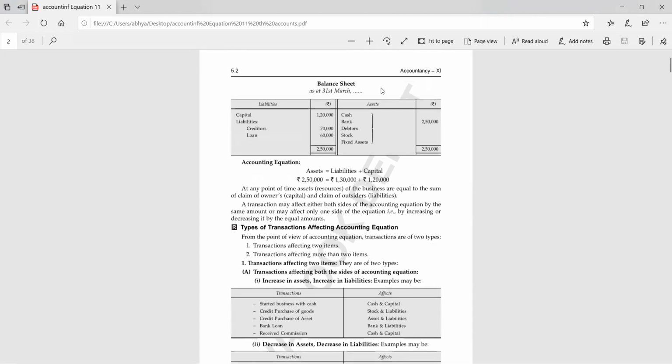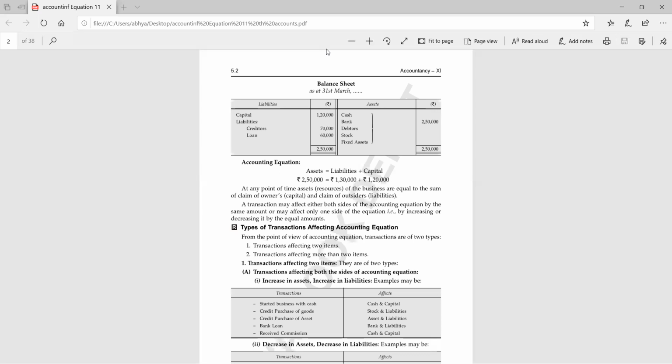Balance sheet. Till now, I have not told you about the concept of balance sheet, but still, because your question has come, I'm telling you. At the end of the year we need to prepare this statement. This statement is known as the balance sheet. On one hand side we show all the liabilities, meaning capital plus liabilities, and on the right hand side, we show all the assets.